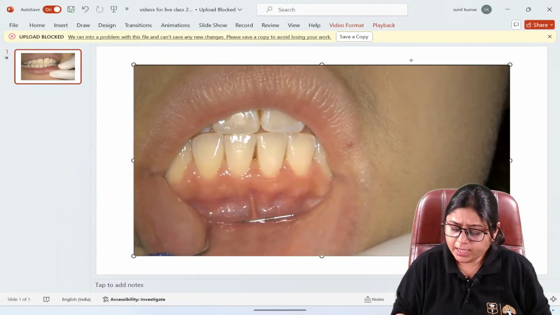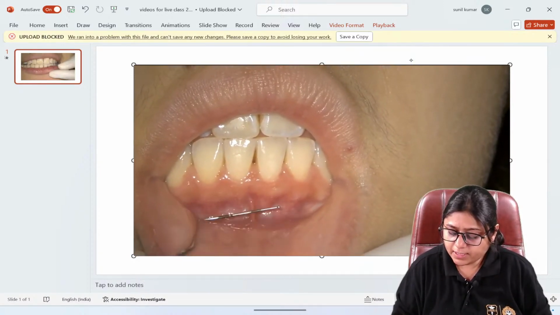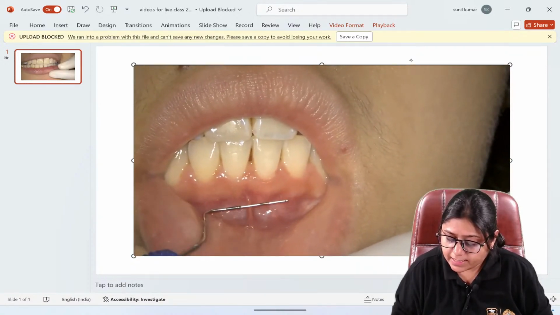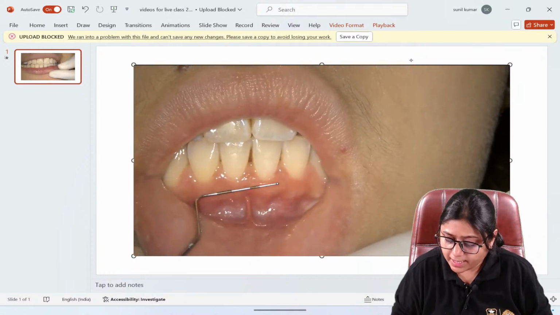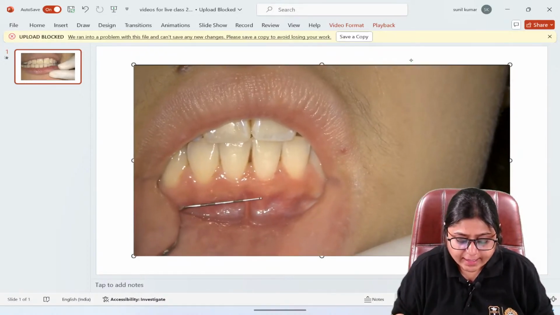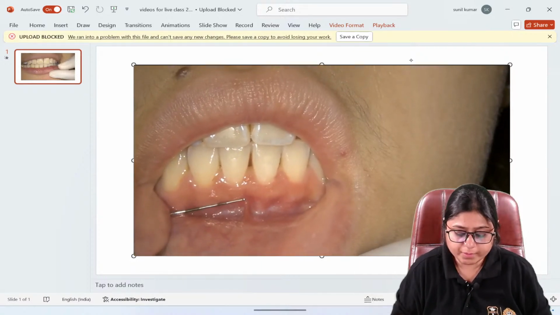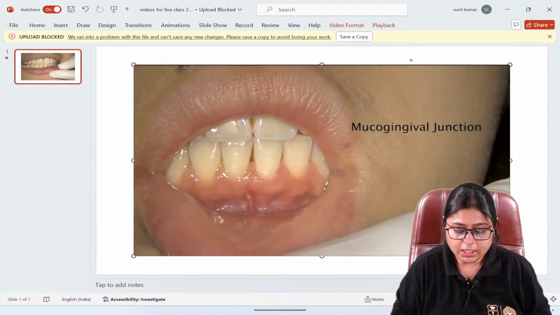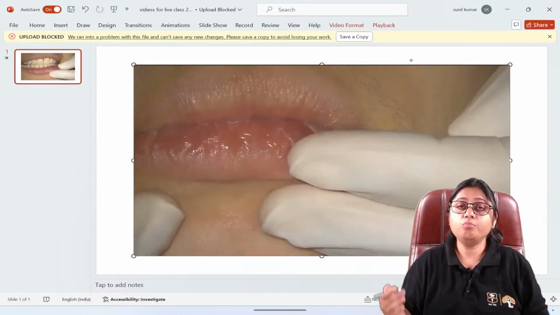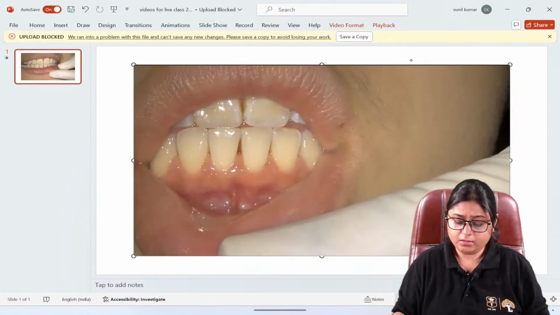Now this is the tension test. You can see here that this mucosa is moving, right? When she is taking the probe from upwards to downwards, she is putting some pressure on the frenum. And see, the attached gingiva above is not movable, but the lower alveolar mucosa is movable. So that is your mucogingival junction.